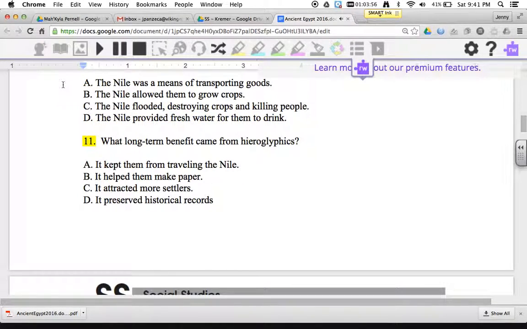11. What long-term benefit came from hieroglyphics? A. It kept them from traveling the Nile. B. It helped them make paper. C. It attracted more settlers. D. It preserved historical records.